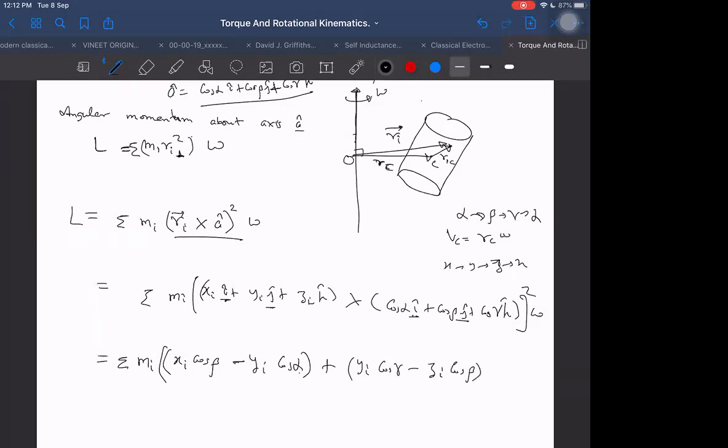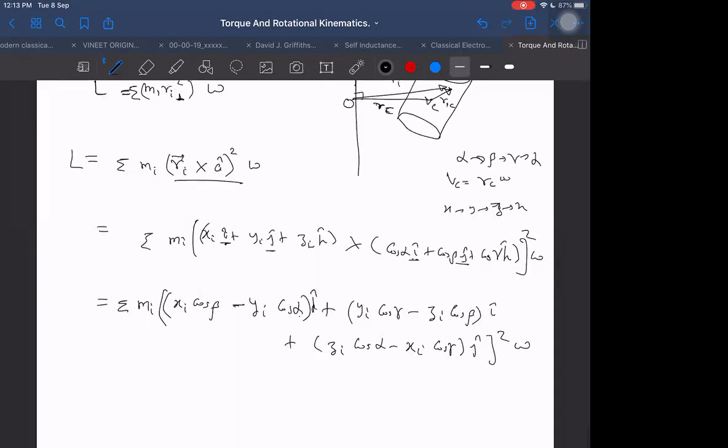That was in the direction of k cap, and after k comes i, j, k again. The third term will be, again, y, zi, cos alpha, beta, gamma, gamma after gamma again alpha, minus after z again x, xi after beta again gamma, after i again j, this whole square into omega. Is it understood? I got the first term first, and from there I am getting the others also.